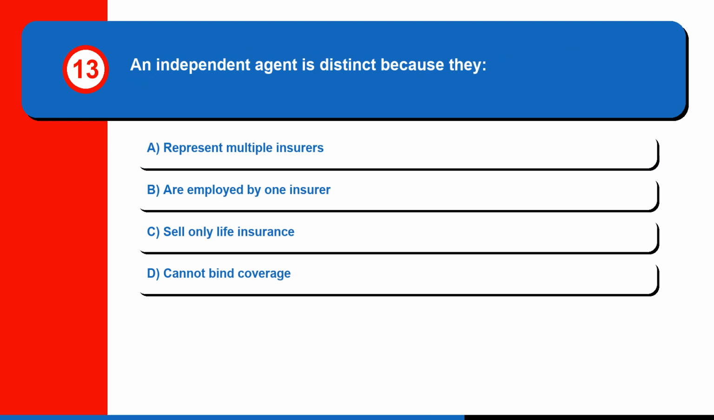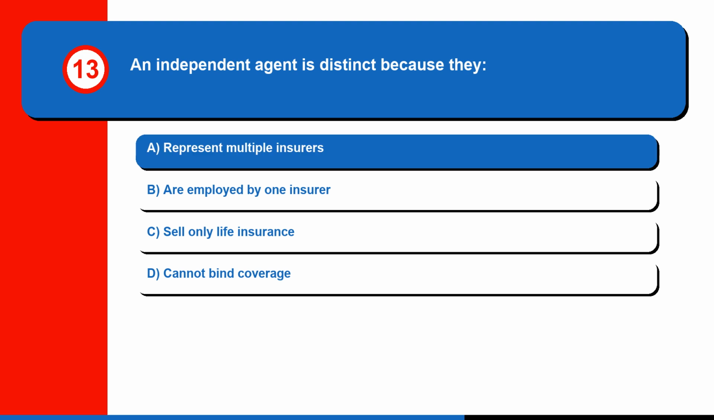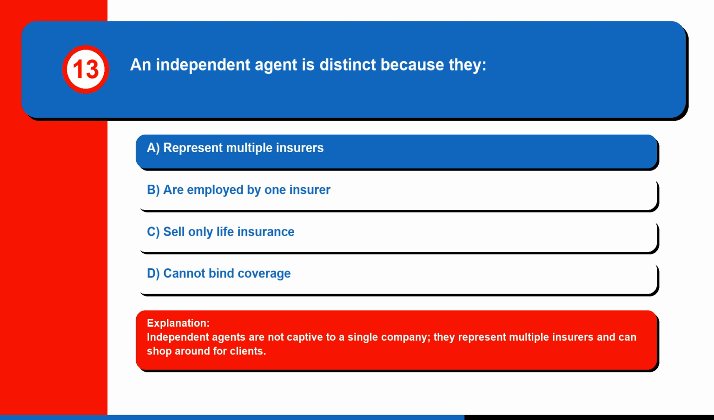Question 13. An independent agent is distinct because they A. Represent multiple insurers, B. Are employed by one insurer, C. Sell only life insurance, or D. Cannot bind coverage. The correct answer is A. Represent multiple insurers. Independent agents are not captive to a single company, they represent multiple insurers and can shop around for clients.